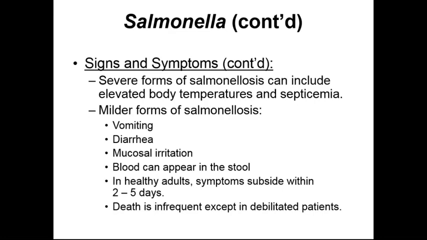Some signs and symptoms of Salmonella poisoning can include elevated body temperatures and septicemia. Those are the extreme situations, though. Much more common are vomiting and diarrhea or mucosal irritation, so just general irritation of the digestive tract. When most people experience these first three symptoms, they typically chalk it up as food poisoning. If blood begins to appear in the stool, at that point many people will start to go into the hospital. In most healthy adults, these symptoms will subside all by themselves within 2 to 5 days.